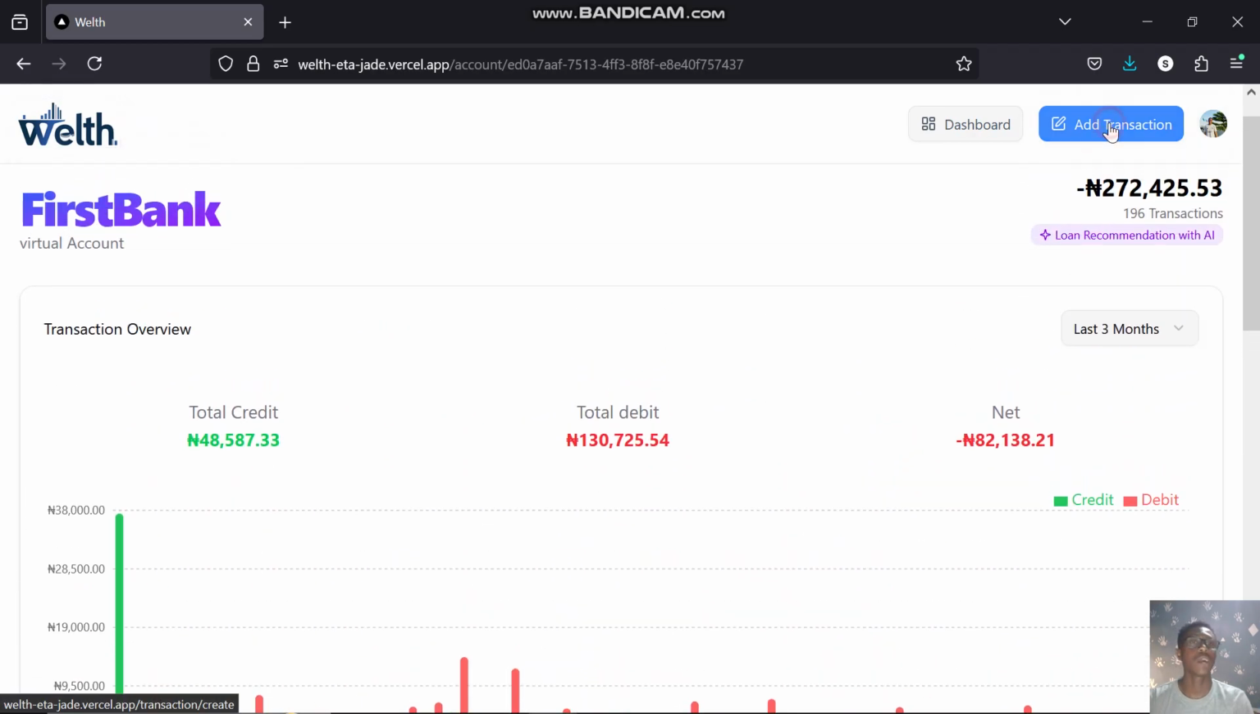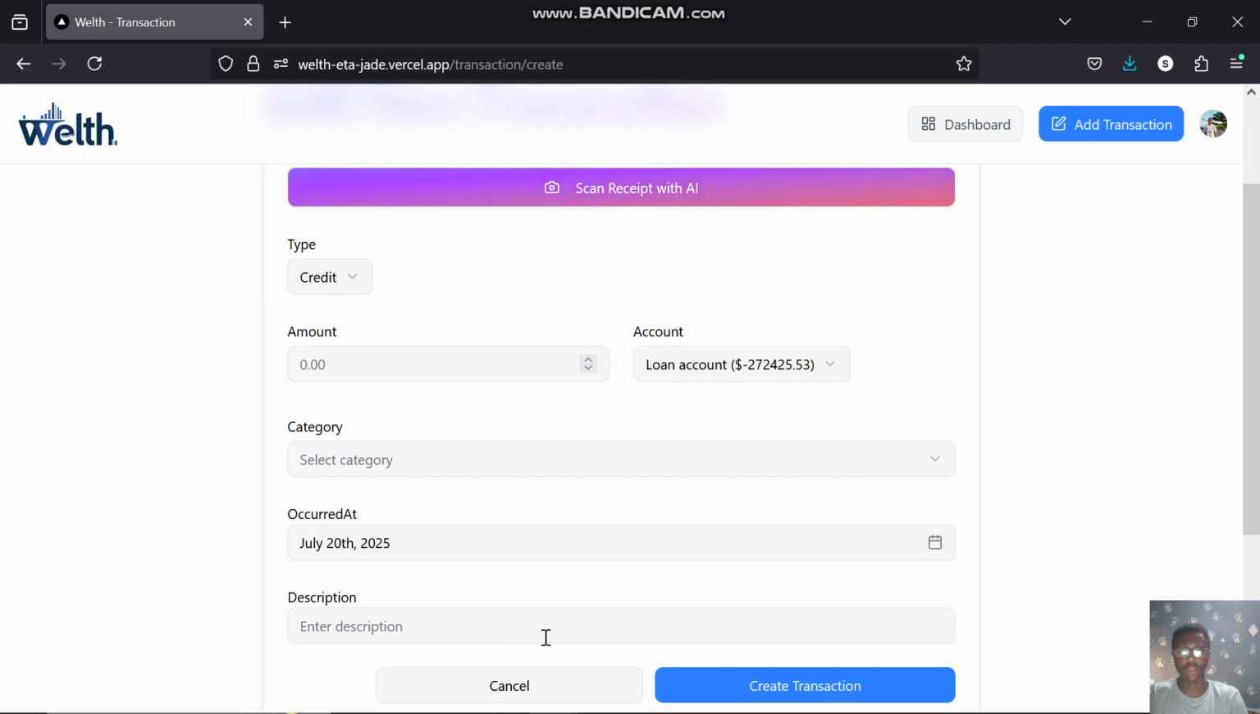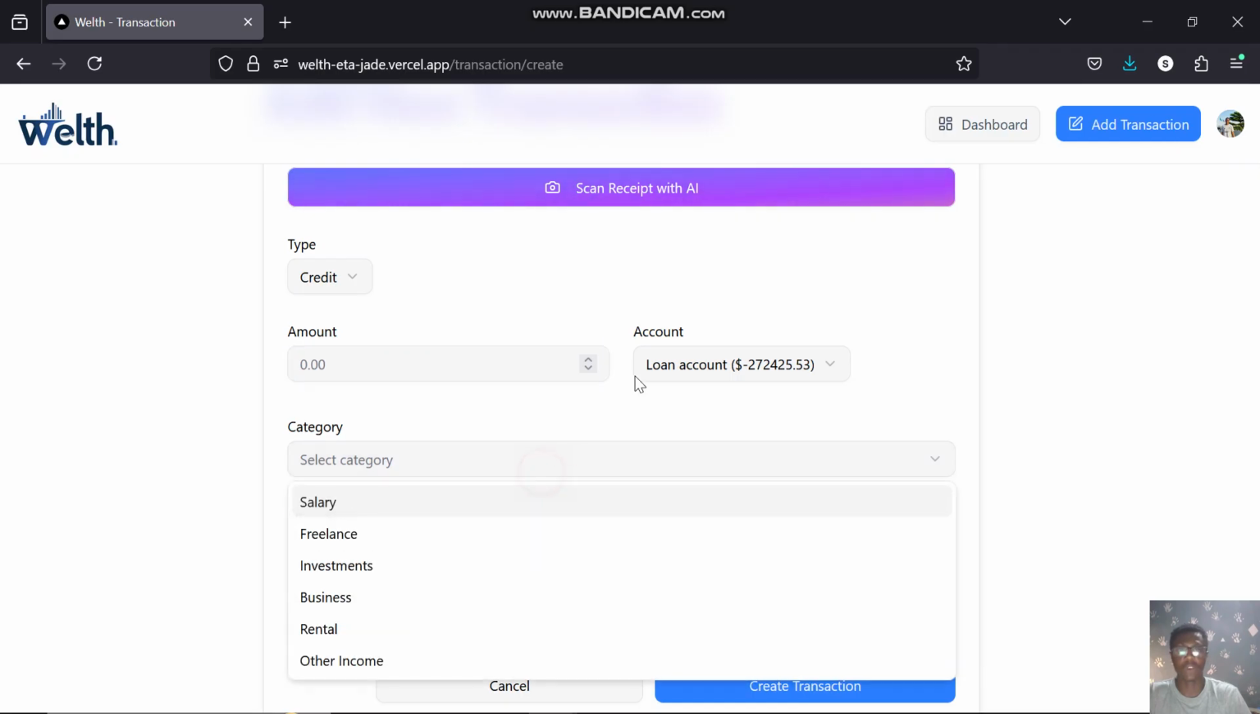Now I can decide to add a transaction. If I go to the add transaction page, this can happen in two ways. I can decide to scan a receipt, probably a transaction receipt. It might be a debit, it might be a credit. I scan it with AI, and all these inputs get filled. Or instead, I can just go through the process of filling all this myself. Now, the smart transaction feature scans receipts with AI, which is a smart receipt scanner.